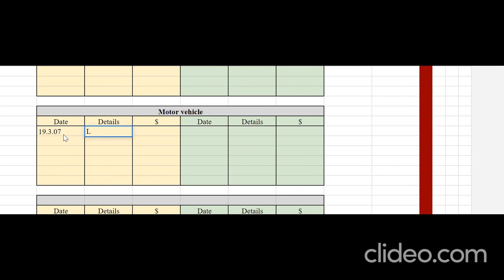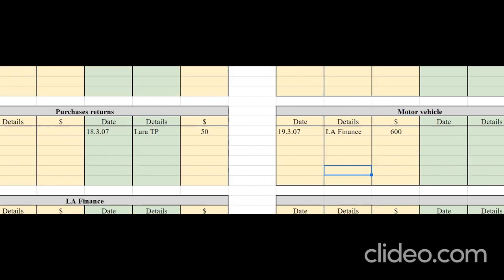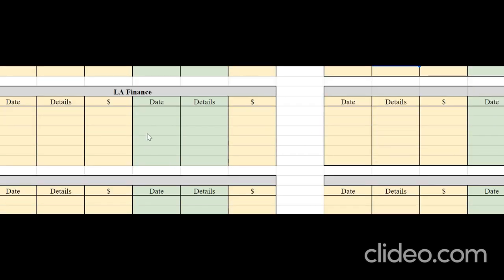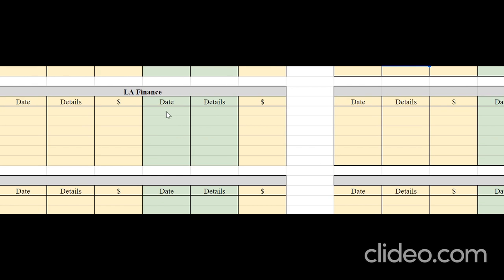Opposite account's name LA Finance and the amount is 600. Now let's show this entry in LA Finance account. On the credit side, 19/3/07. Opposite account's name is motor vehicle and the amount is 600.